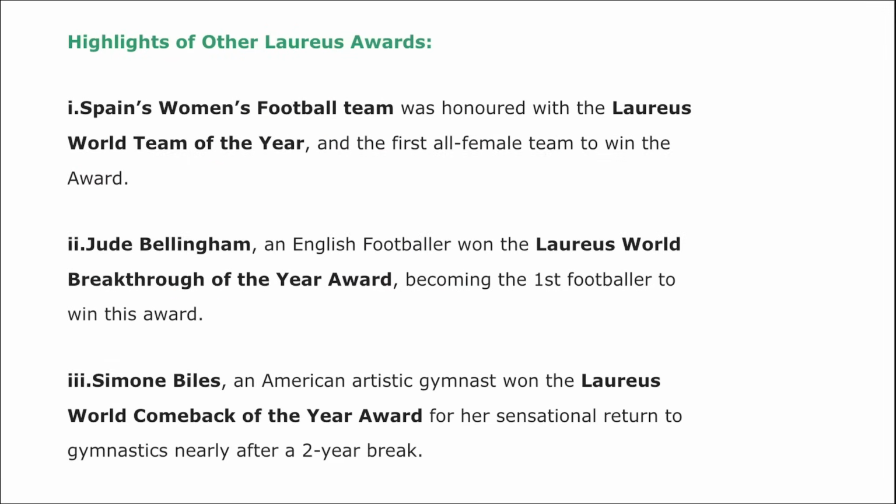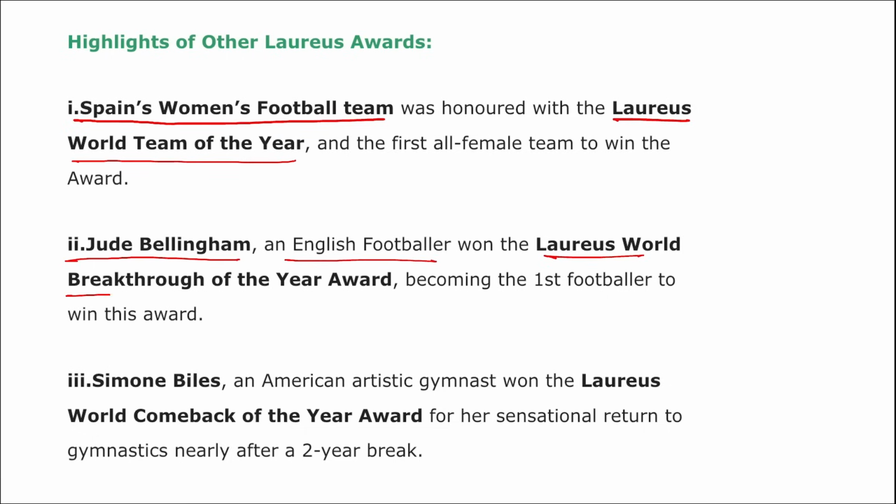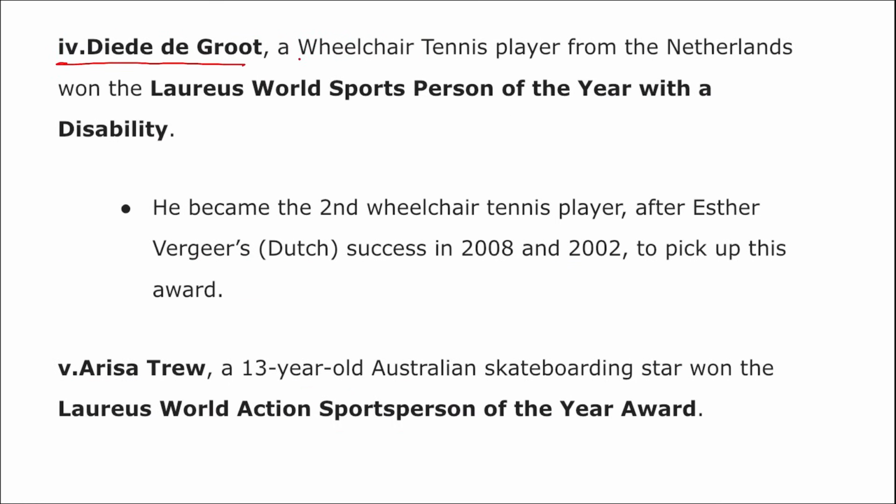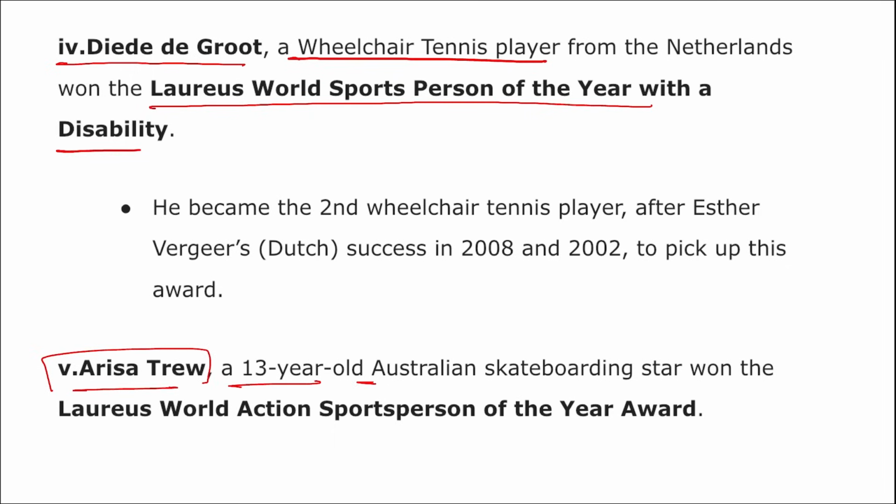If we further talk about some of the winners of other Laureus Sports Awards, here you can see Spain's women's football team was honored with the Laureus World Team of the Year Award. Jude Bellingham, an English footballer, won the Laureus World Breakthrough of the Year Award. Then Simone Biles, an American artistic gymnast, won the Laureus World Comeback of the Year Award. Then Diede de Groot, a wheelchair tennis player from the Netherlands, won the Laureus World Sportsperson of the Year with Disability Award. And Arisa Trew, a 13-year-old Australian skateboarding star, won the Laureus World Action Sportsperson of the Year Award. So these are some of the awards that you should definitely know and can be asked.